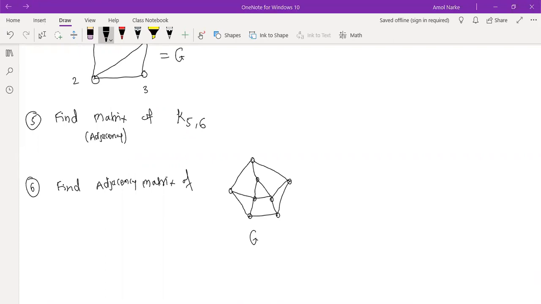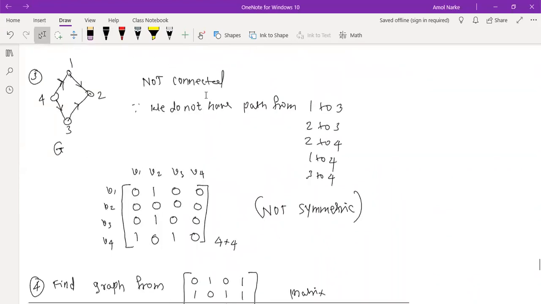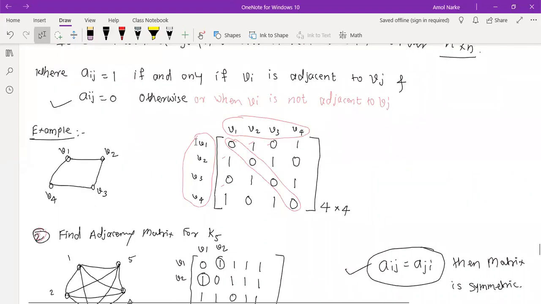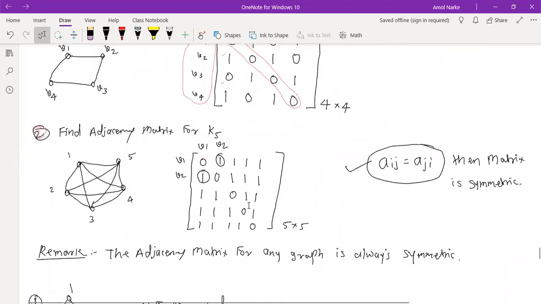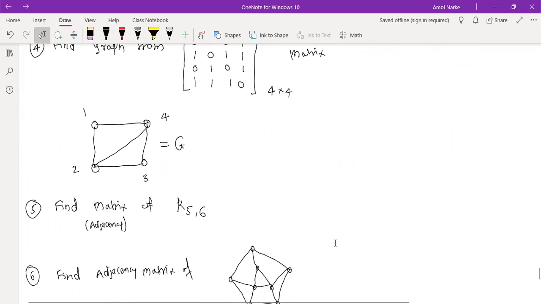No, sir. Okay. So next we have another type, that is the incidence matrix. The adjacency matrix is a vertex to vertex matrix. Here we put vertices, here also we put vertices. When it is an incidence matrix, it is a matrix with vertices to edges. That we are going to discuss in the next lecture. So we will stop here then.